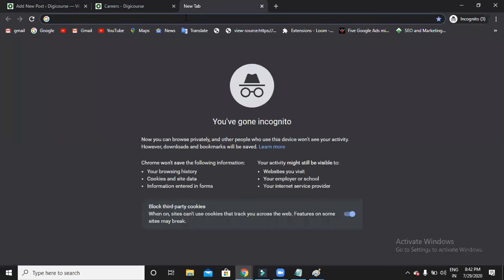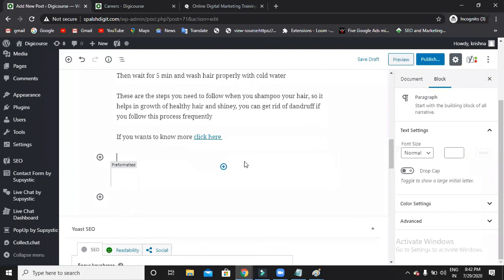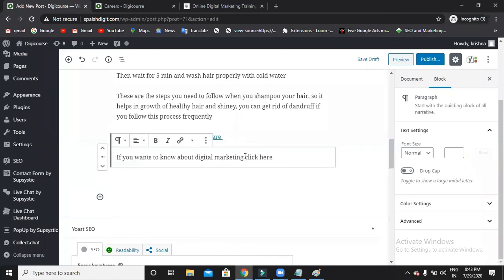Now the Dizzy course is there. This is one external website for sparsedigit.com. So if you want to know about digital, I'll select the complete text, choose the link option, and then apply.